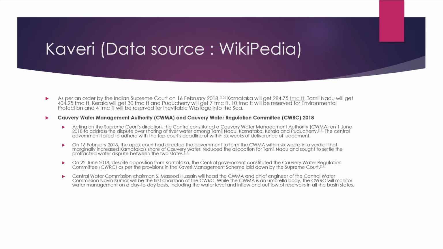Acting on the Supreme Court's direction, the Centre constituted a Kaveri Water Management Authority on 1st June 2018 to address the dispute over sharing the river water among Tamil Nadu, Karnataka, Kerala, and Puducherry. The central government failed to adhere to the top court's deadline within 6 weeks of the judgment. On 16 February 2018, the Apex Court had directed the government to form the CWMA within 6 weeks in a verdict that marginally increased the Karnataka share of the Kaveri water, reduced the allocation of Tamil Nadu, and sought to settle the protracted water dispute between the two states.